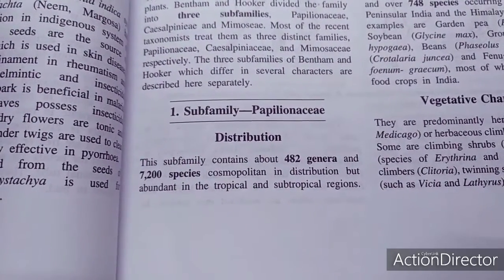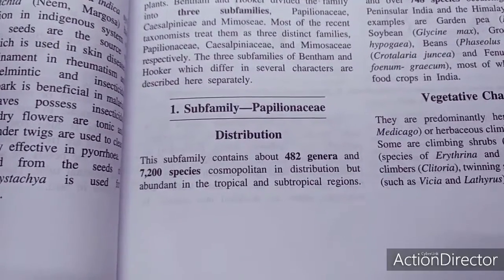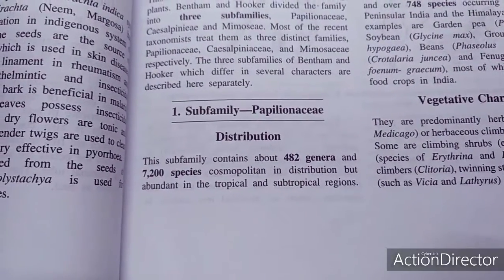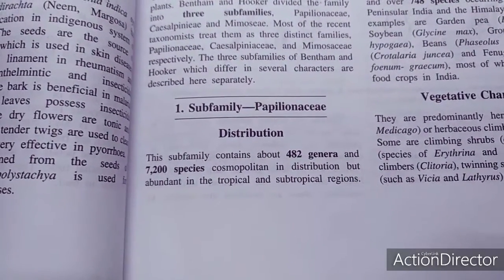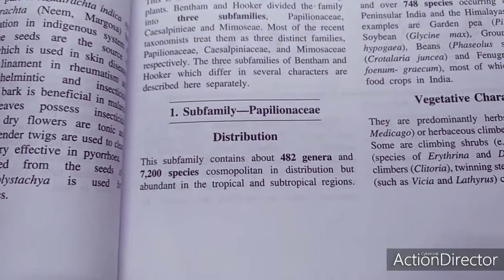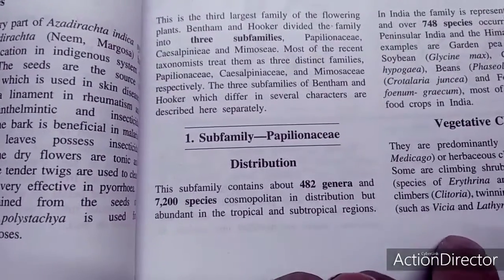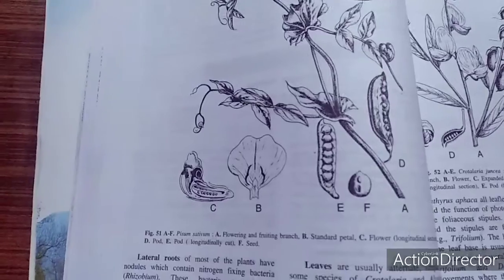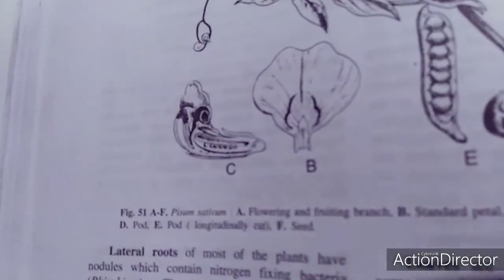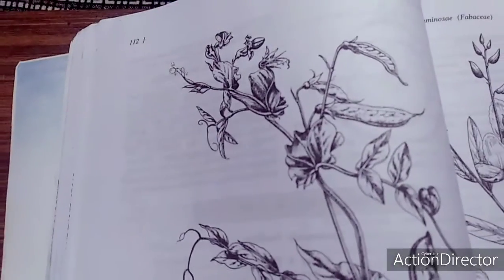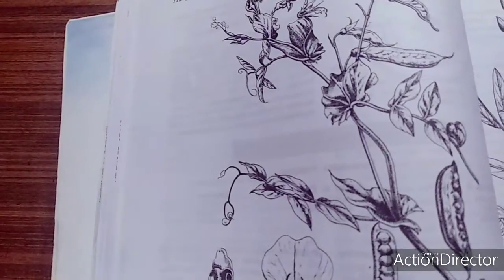The inflorescence is unipodially branched racemose, as opposed to sympodially branched cymose. So in this case, the racemose inflorescence has been recognized. The compound leaf is there. A leaf made up of two or more leaflets is called a compound leaf. These are the interesting characteristics which we have to incorporate for this family. This is a structure showing Pisum sativum, in which you can see the fruit types, the morphological structure, and also the LS.